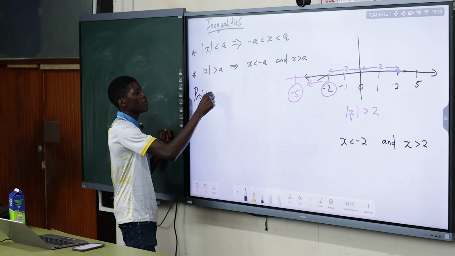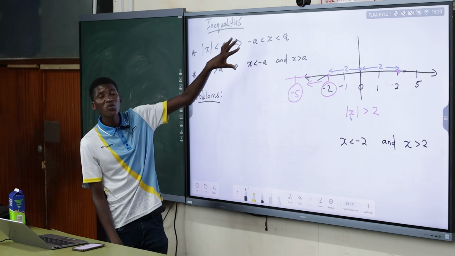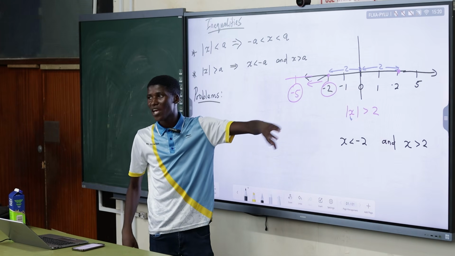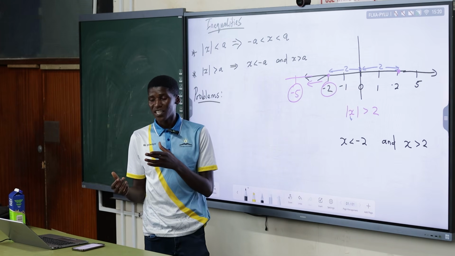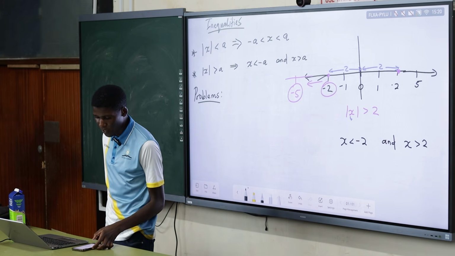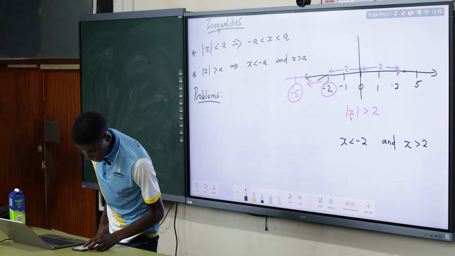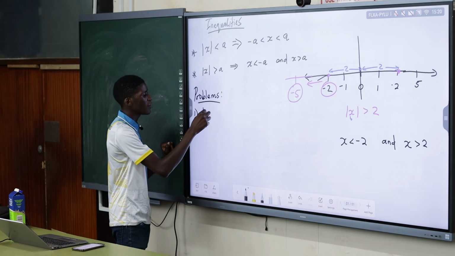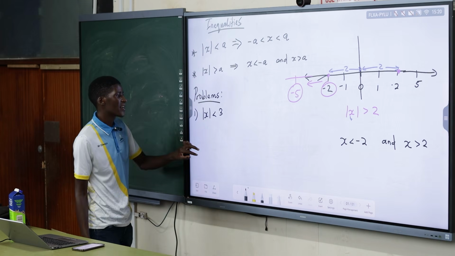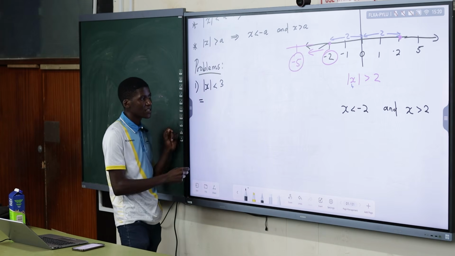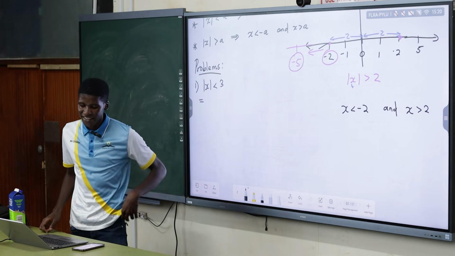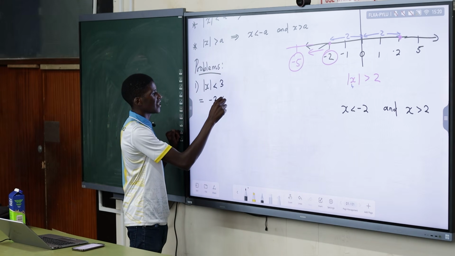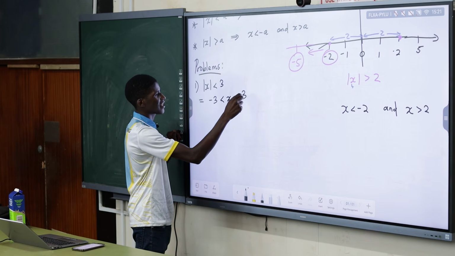some problems here, because when it comes to problems you just need to use the laws. Don't do what I am doing here. This is for illustrative purposes only, so you see where it comes from. Now, let's say we pick a problem from your tutorial of an absolute value inequality. A simple one first. Absolute value of x is less than 3. What is the solution of this? What is the answer? Absolute value of x is less than 3. Negative 3 is less than x and x is less than 3.